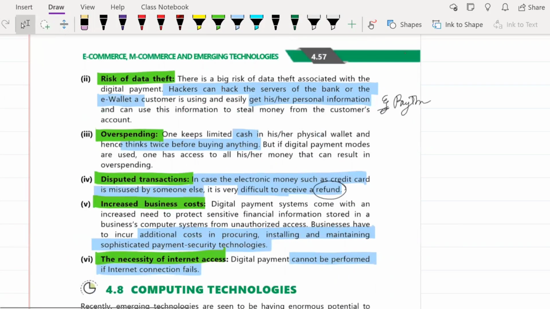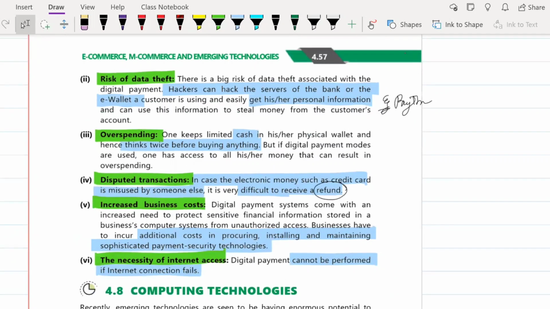Second drawback is risk of data threat. So what can happen is hackers can hack the servers of the bank or an e-wallet. Suppose Paytm was once hacked. Multiple times hackers have tried to hack through their servers and database, everything, to get information and money. But even though they tried multiple times, they failed. But there was one time when they were able to go through their security systems, and they took out some amount of money and some amount of data from it. So that is a risky part about it.